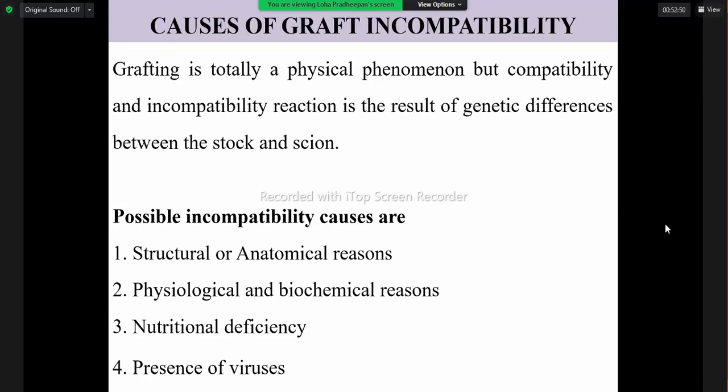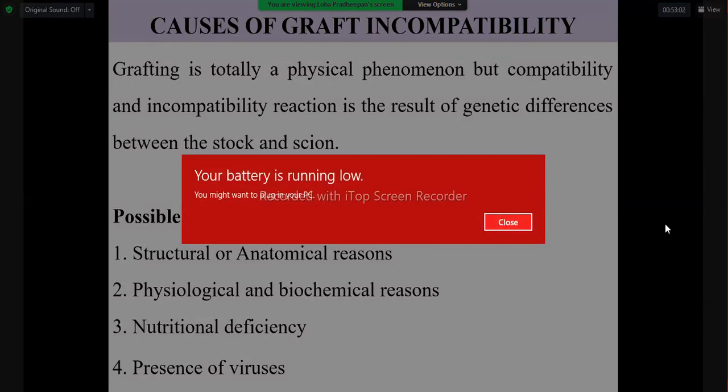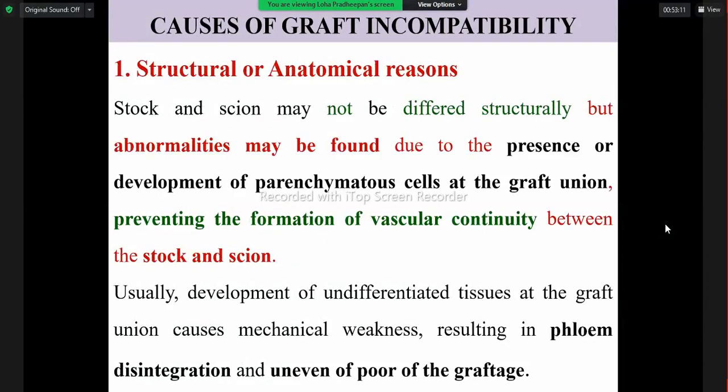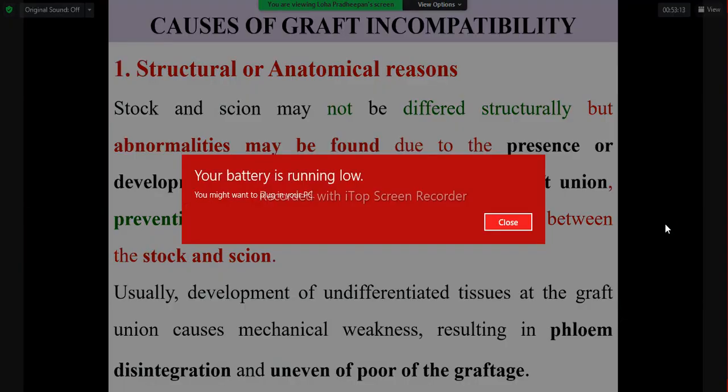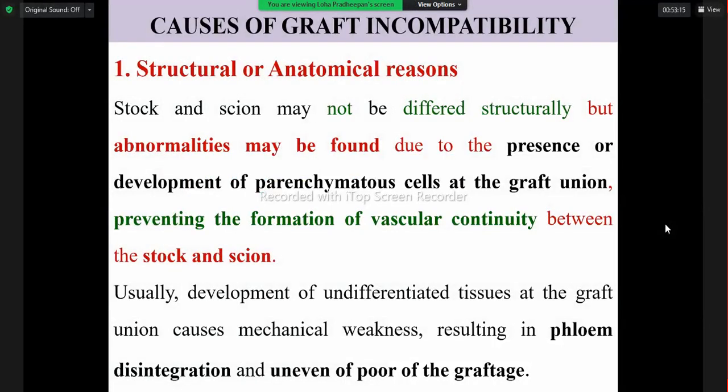What causes may be possible? That is due to the anatomical structure, or physiological and biochemical reasons available in the plant, or nutritional deficiency, even the presence of virus that can cause the incompatibility. First, we see what are the anatomical and structural reasons that can influence the incompatibility.